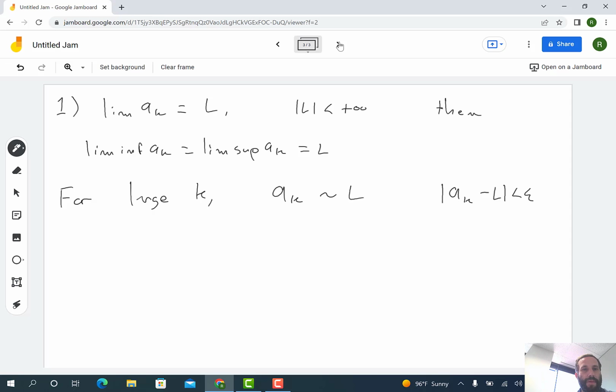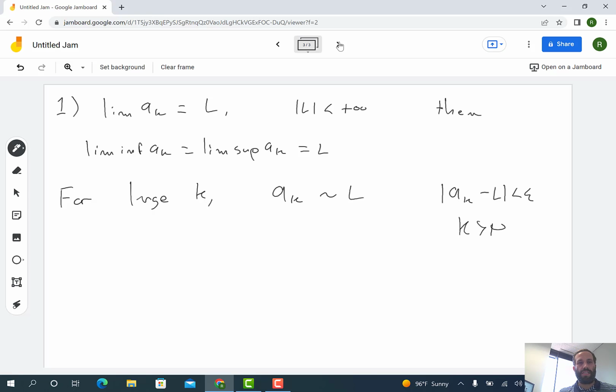So if I just look at the tail end of the sequence, all of the a_k's are going to be very, very close to L. Remember, that's what it means to converge to L: I can make a_k as close to L as I want by making the index sufficiently large. So I know this is going to be true for all k greater than some n.